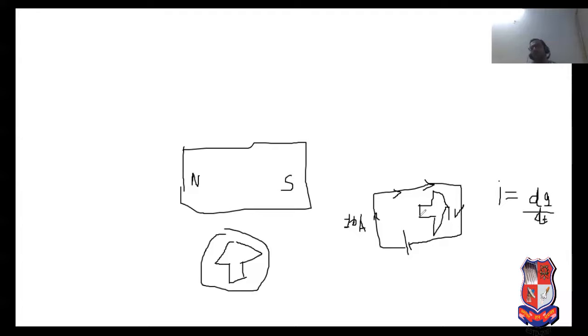This concept is not suggested by me; it was suggested by the scientist Oersted. If current flows in a wire, then a magnetic field is developed surrounding it. So it is the first application, or we can say the first source, of magnetic field.